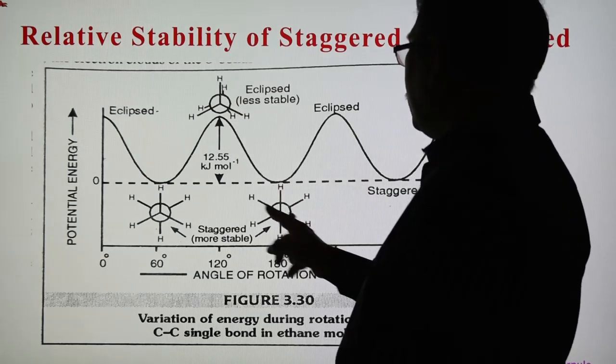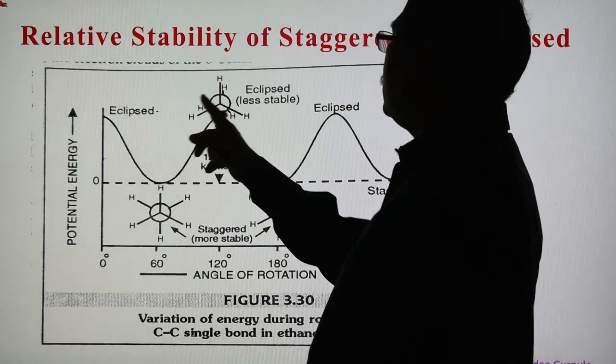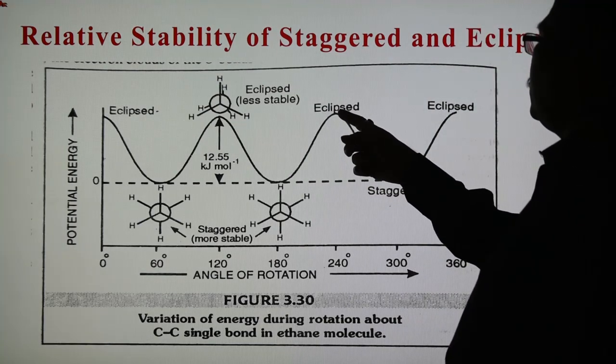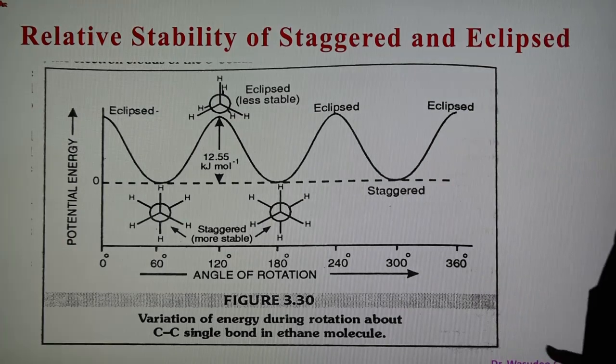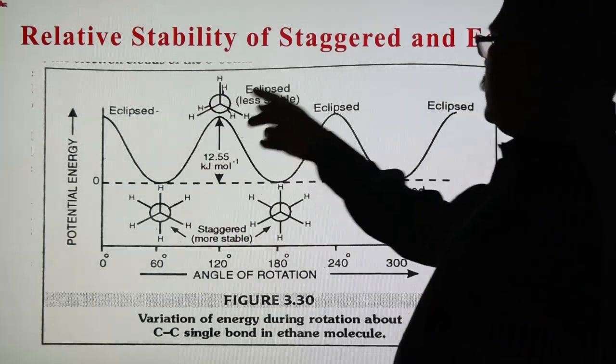So these staggered are the most stable, and here the energy is 0. But in the case of eclipse, the energy is high. Potential energy increases. This is eclipse, and again we get the staggered. So in this way we obtain it. The staggered are more stable, and the eclipse are less stable.